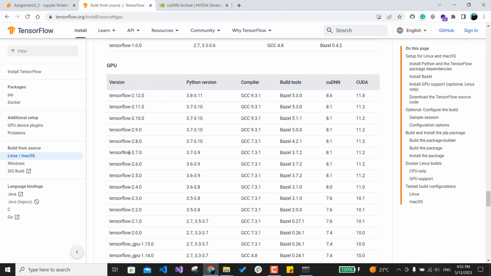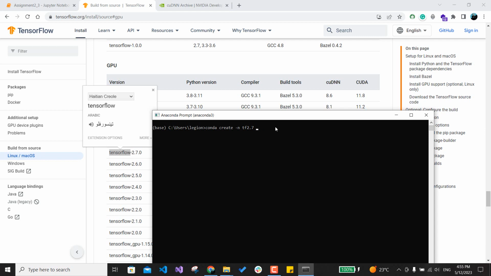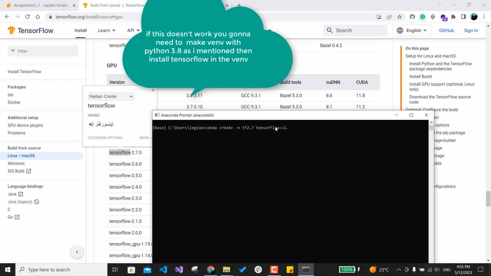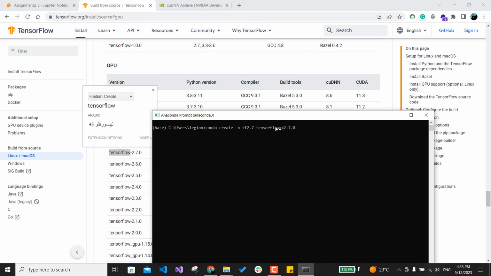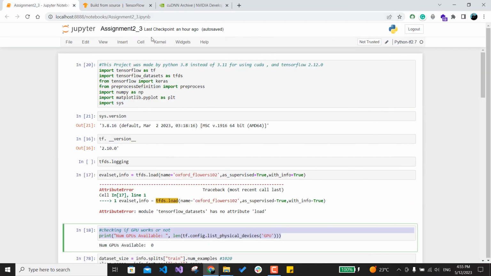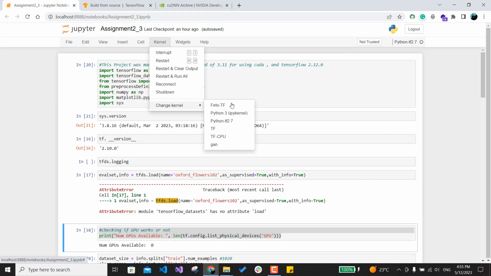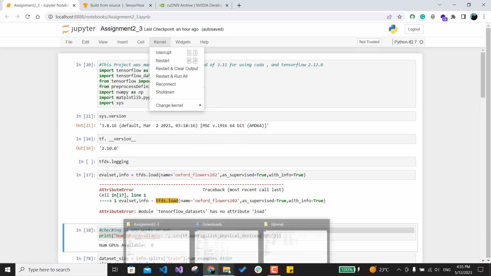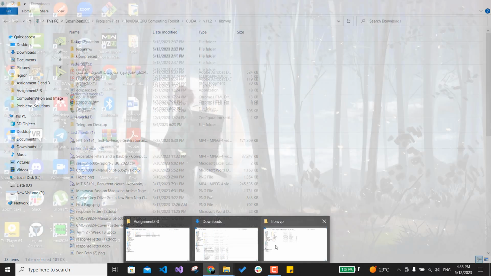Okay, I already selected this one. So you're gonna have to write tensorflow, then 2.7.0 and press enter. Okay, it's gonna take time. After installing your TensorFlow, I will show you how to add it to your Jupyter Notebook as a kernel here. I already did tons of those kernels.